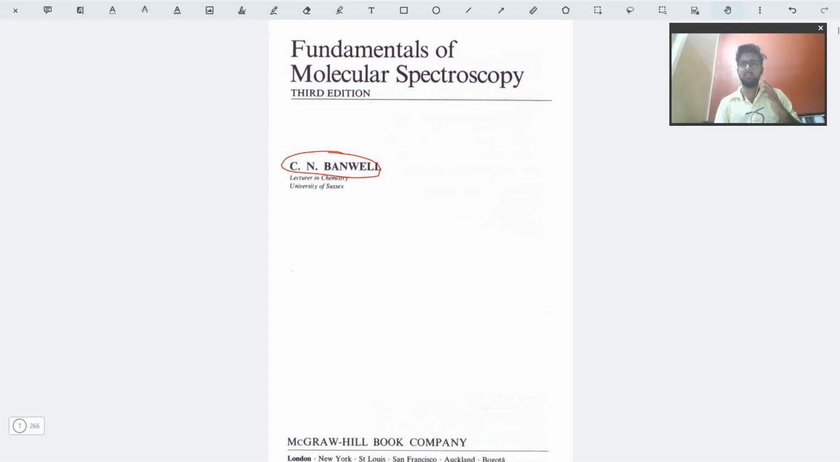But what I would like to mention about this book is that it does not contain huge derivations and huge formulas regarding the spectroscopy data, that is UV, IR, NMR, and microwave spectrum, those kinds of things. So all the derivations are not included. This book is specifically meant for students who are at the undergraduate level.